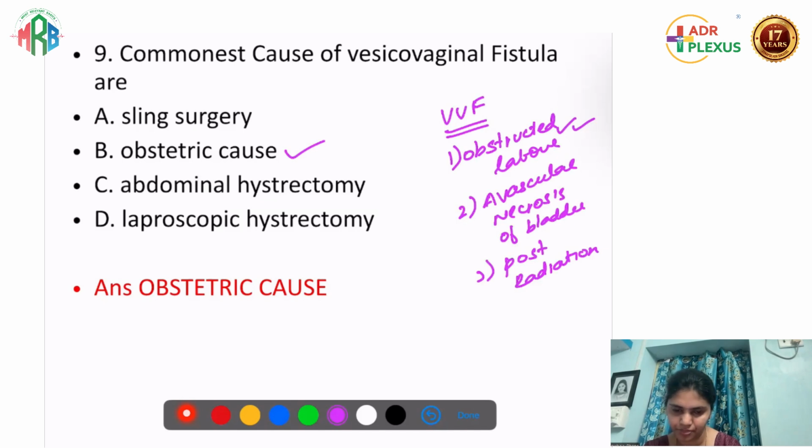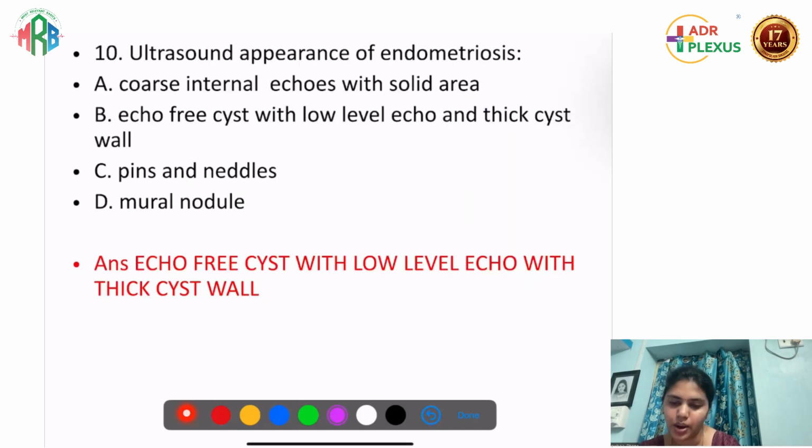Fine. Okay. அடுத்தது ultrasound appearance of endometriosis. Endometriosis எப்படி இருக்கும் அப்படின்னு கேக்குறாங்க. So first one is coarse internal echoes with solid area. Echo free cyst with low level echoes and thick cyst wall. Third is pins and needles, and the fourth one is mural nodules. இதுல வந்துட்டு it is easy to eliminate the others.